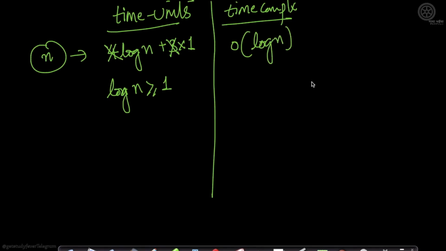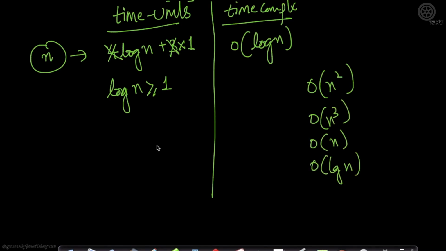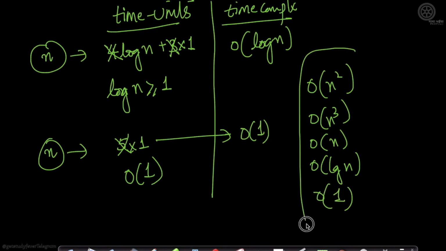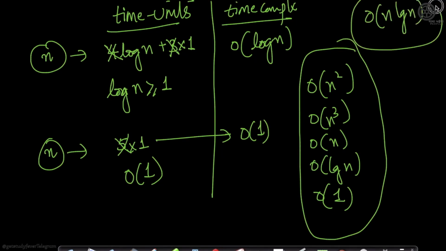So you will mostly find order of n square, order of n cube, order of n, order of log n. What happens if your input is of size n, but it only takes you, let's say, five operations to do it? Then 5 can be written as 5 into 1. You neglect this and you write it as order of 1. These are the typical types of complexities that you will find. Typical, not necessarily only these. You'll find things like order of n log n.